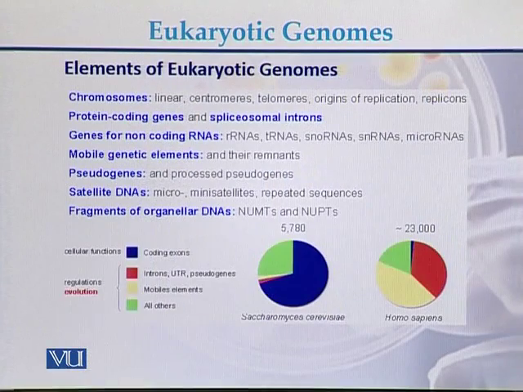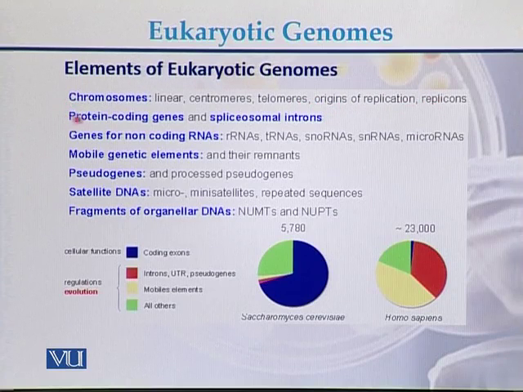This is the detail of the elements of the eukaryotic genome which are present in different eukaryotic genomes. We can see that in case of eukaryotic genomes, chromosomes can be linear. There is a centromere in the middle of the chromosomes. Then there are telomeres at the ends of the chromosome. In the chromosomes, there is an origin of replication and there are replicons.